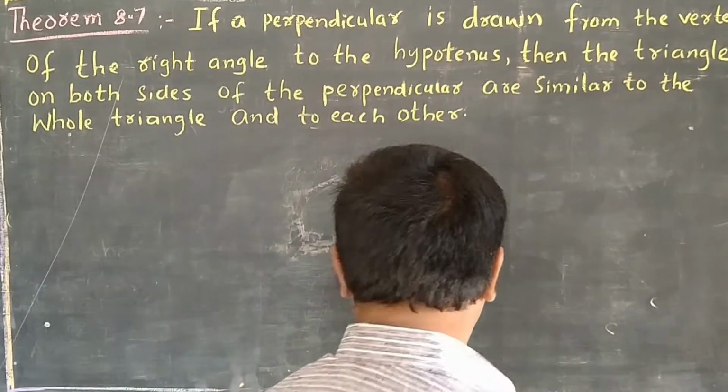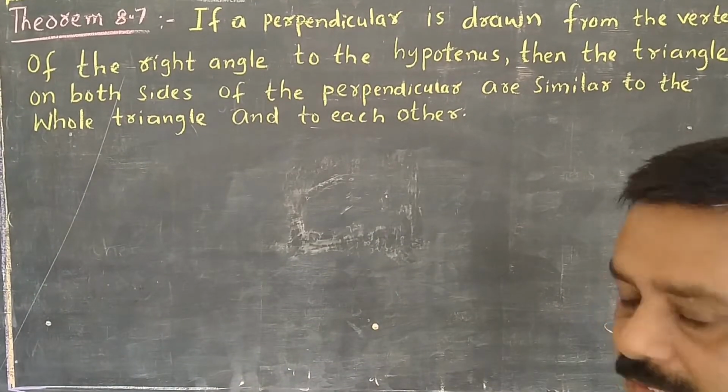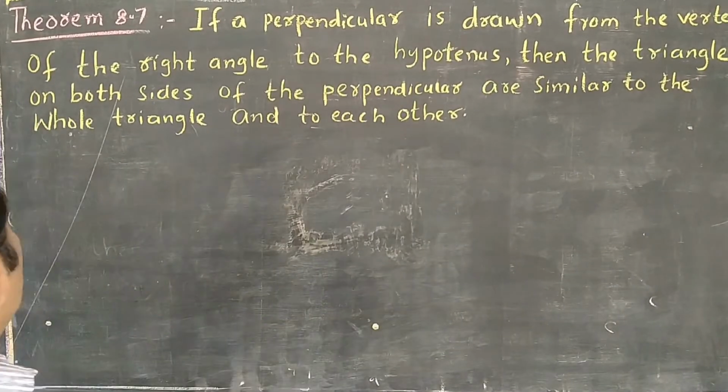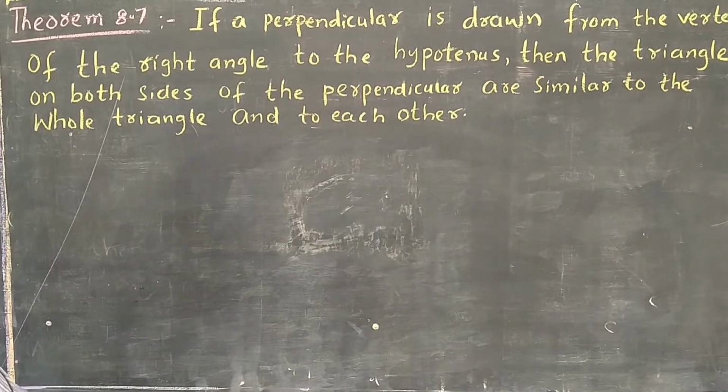Hi children. Theorem 8.7: If a perpendicular is drawn from the vertex of the right angle to the hypotenuse, then the triangles on both sides of the perpendicular are similar to the whole triangle and to each other.